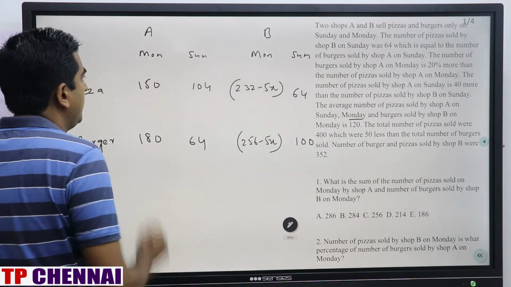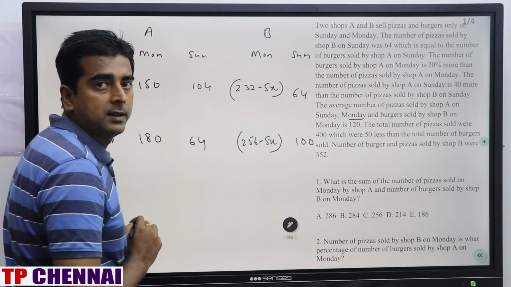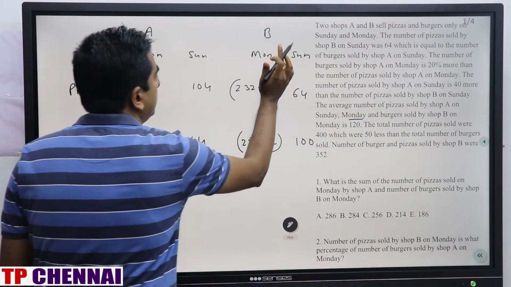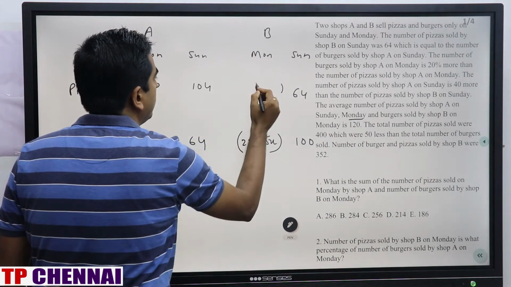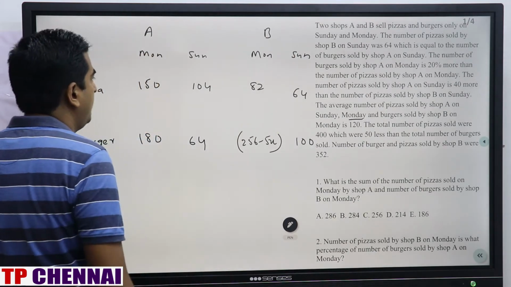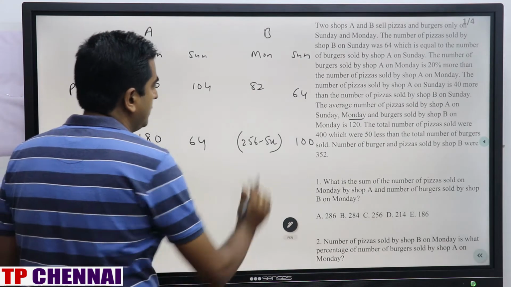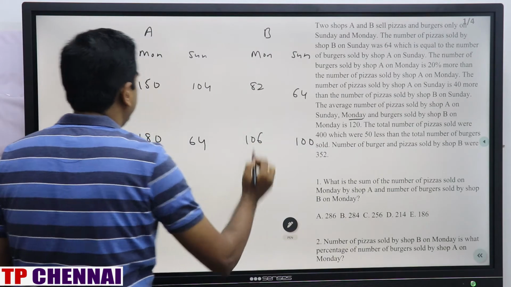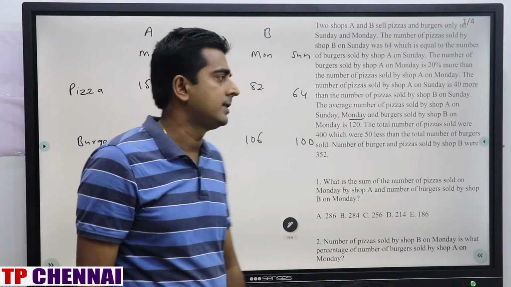232 minus 5x. 5x is 150. So this is how much? 232 minus 150, which is how much? 82. This is 82. This is 256 minus 150. How much? 106. That means the table is over. Clear? Now we will see the question.